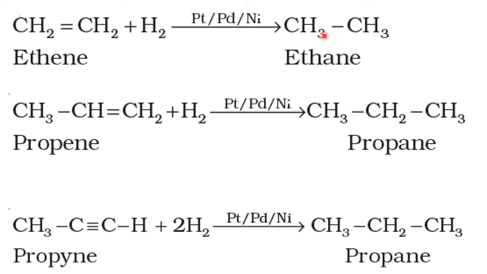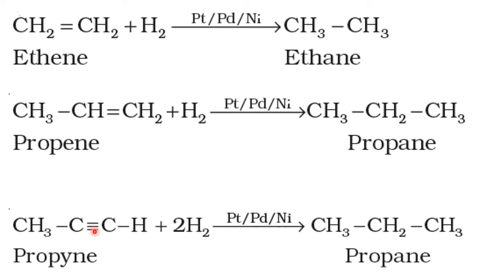In the same way, with propene, the hydrogen adds only at the double bond, because only there is the requirement. Here it is already full, all valencies. Here the valency is not satisfied, therefore one hydrogen goes here, one hydrogen here, and they add up, and ultimately we get CH3 CH2 CH3, propane.